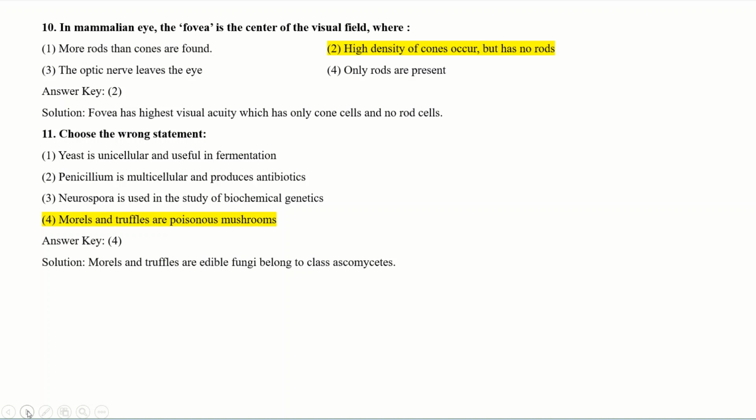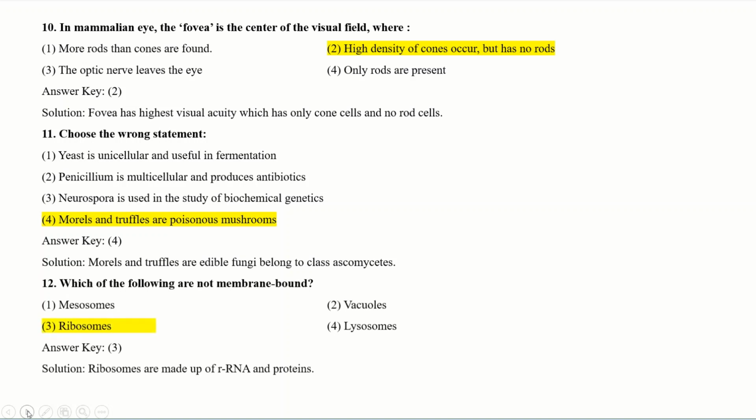See here, if the above three options are correct statements, then you have to find which is the wrong statement. The remaining one should be wrong, means morels and truffles are poisonous mushroom. It is a wrong statement. Then what is the correct answer? Option number 4, because morels and truffles are edible fungi which belong to the group Ascomycetes.